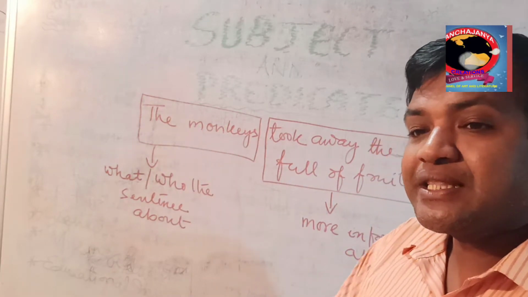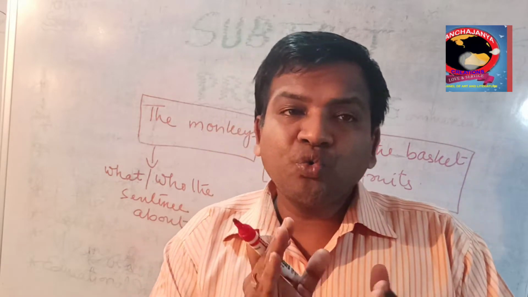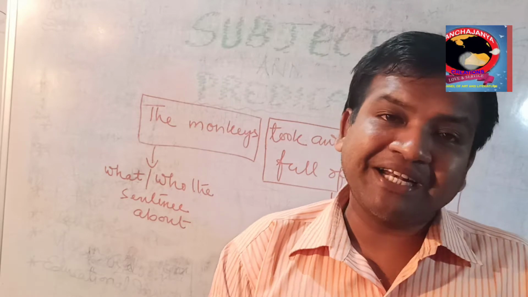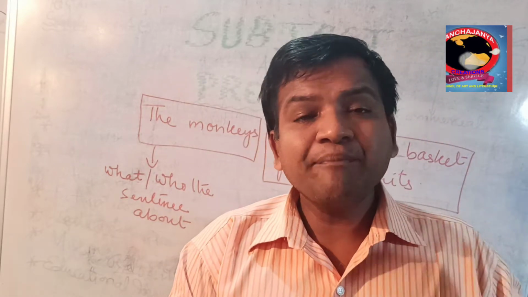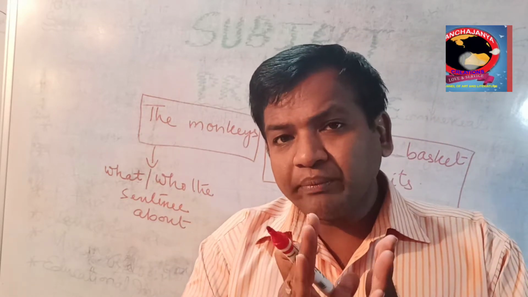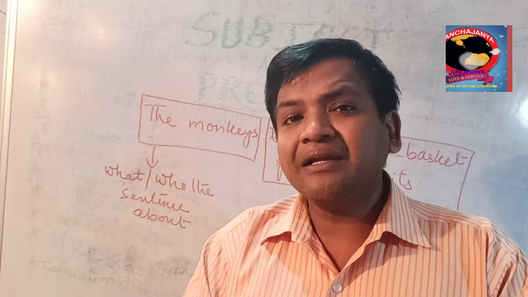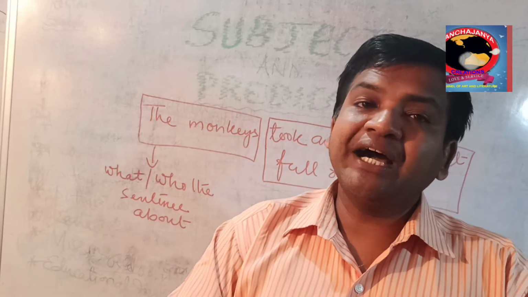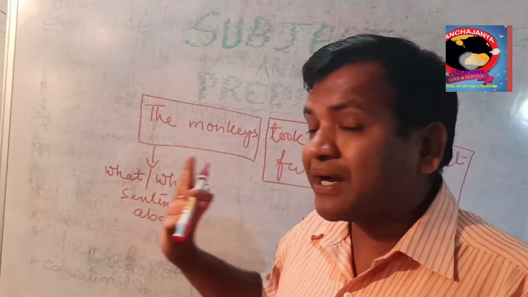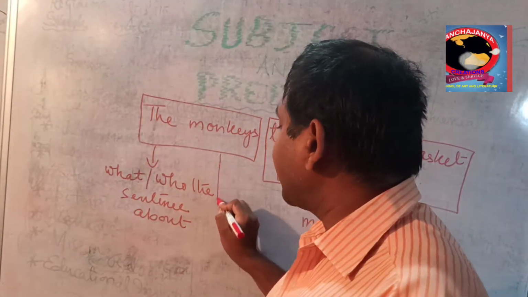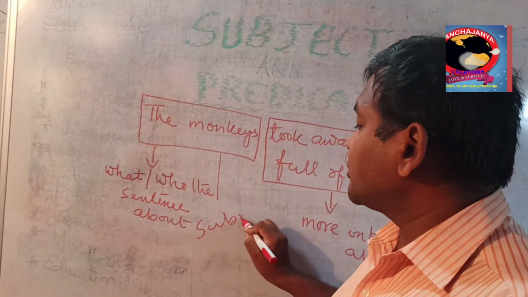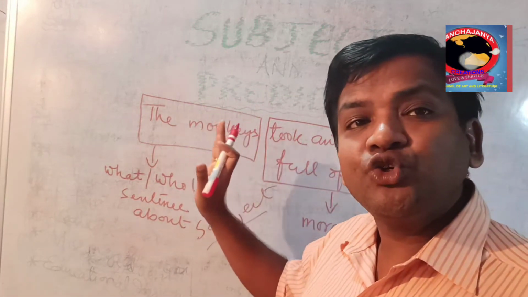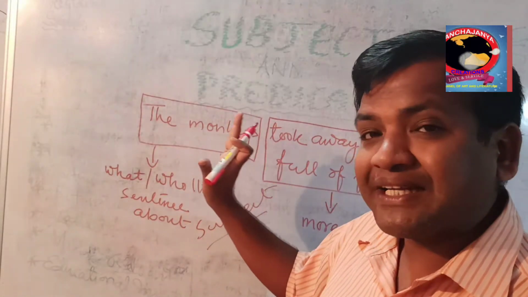Hence the first part says what or whom the sentence is about, and the second part is giving more information about the first part. So the main action is being performed by the first part. Hence the first part is called the subject, because it is doing the major part, or this is the doer. The subject part is the doer.